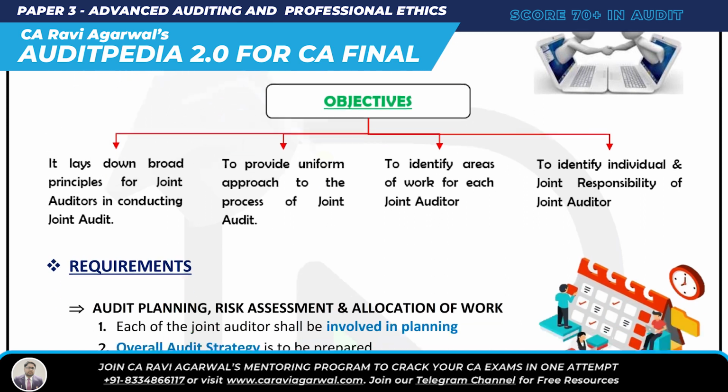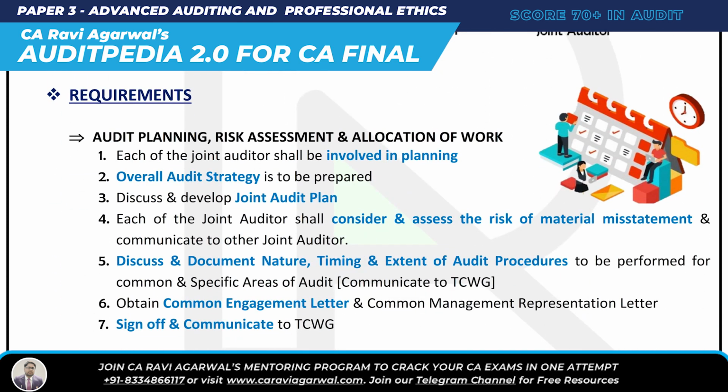So what are the requirements as per SA 299? There are mainly three requirements. Number one, audit planning, risk assessment, and allocation of work. Then responsibility and coordination among joint auditors, and lastly audit conclusion and reporting.